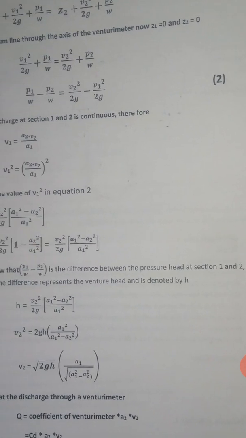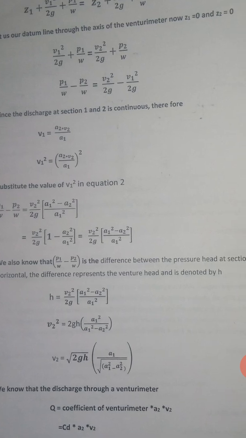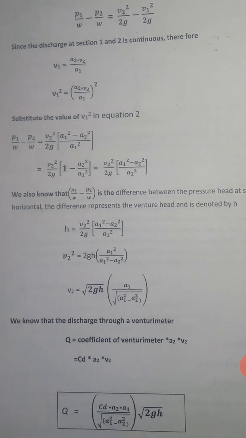When the pipe is horizontal, this difference is represented by the venturimeter head, denoted by H. So H is equal to V2 squared by 2g into (A1 squared minus A2 squared) divided by A1 squared. Then V2 squared is equal to 2gH into A1 squared divided by (A1 squared minus A2 squared), so V2 is equal to the square root of 2gH times A1 divided by the square root of A1 squared minus A2 squared.